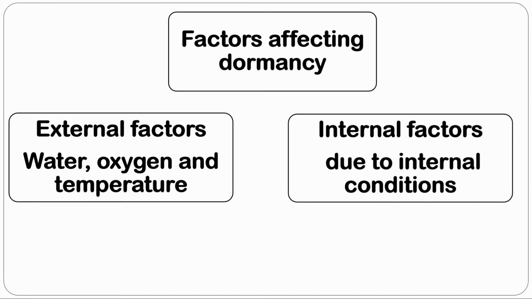There are external and internal factors. In external factors, water plays a major role. Generally, 75 to 95% of water is required for metabolism, while in dormancy, water is dehydrated and contains only 6 to 15%. Next one is oxygen, which is necessary for respiration, and the final one is temperature. The optimum temperature is around 25 to 30 degrees Celsius. Below or above optimum temperature affects the normal plant growth. The internal factors are like immature embryo, viability, etc.